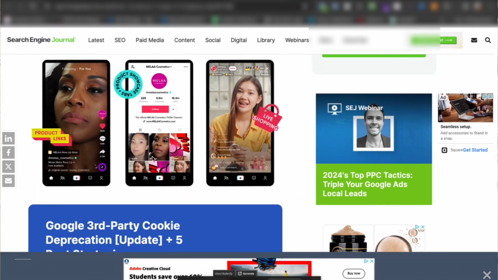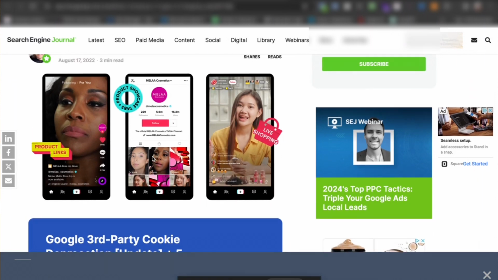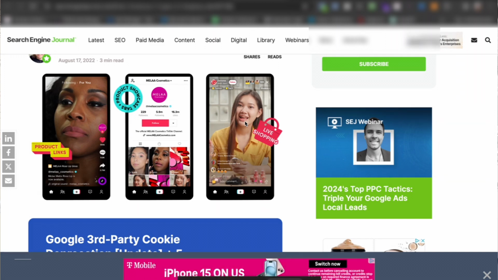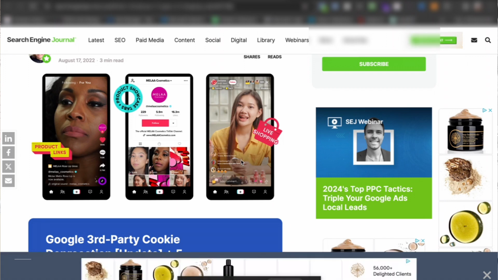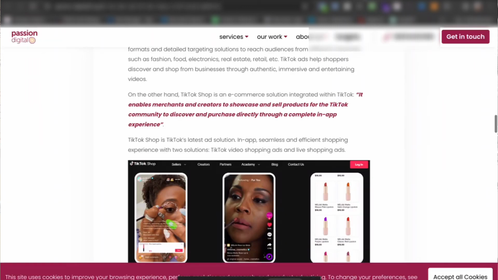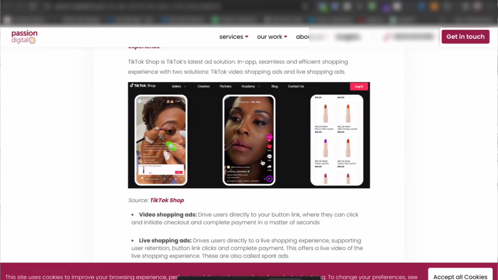TikTok Shop essentially allows you, the brand, and other creators to sell products online. For example, if you were to do a live video about the brand, showcasing different products, as you see over here, you can display specific products. Individuals who are connected and live with you would just click on the link displayed on the video, and it would take them directly to where they can purchase that specific product.